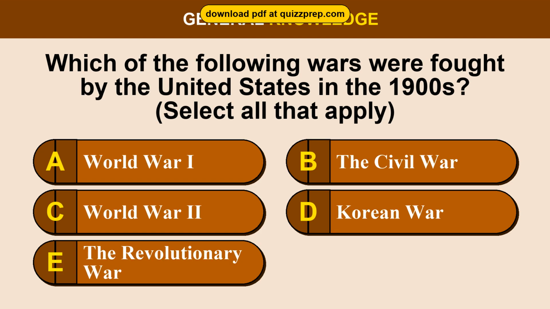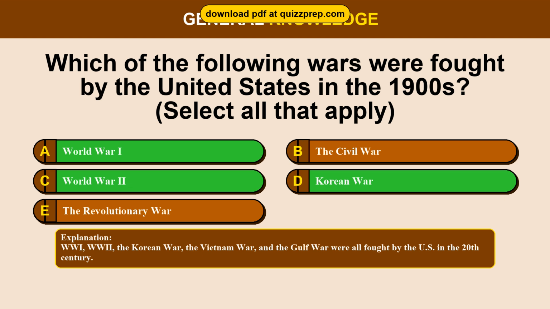Question 98. Which of the following wars were fought by the United States in the 1900s? Option A, World War I. Option B, the Civil War. Option C, World War II. Option D, Korean War. Option E, the Revolutionary War. The correct answers are options A, C, and D: World War I, World War II, Korean War. WWI, World War II, the Korean War, the Vietnam War, and the Gulf War were all fought by the U.S. in the 20th century.